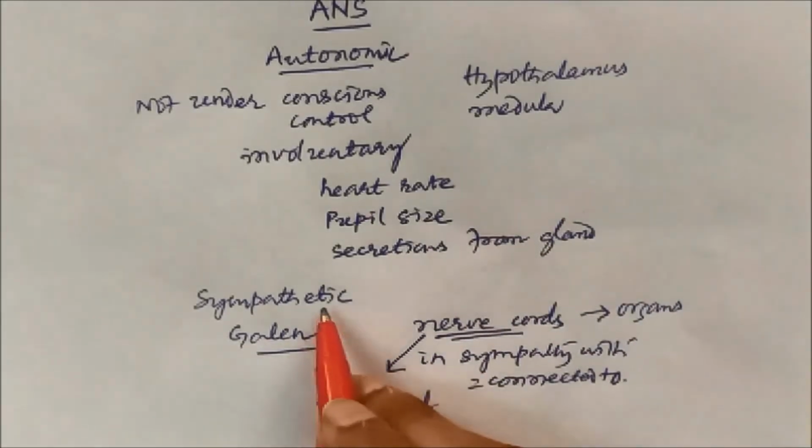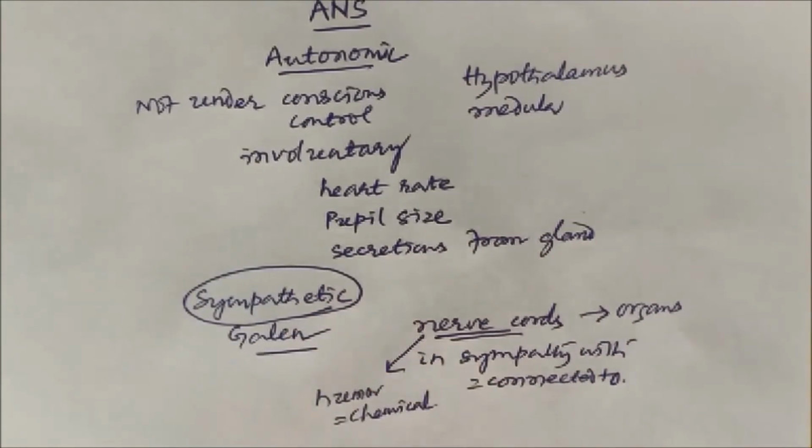And accordingly the autonomic nervous system was called the sympathetic nervous system.